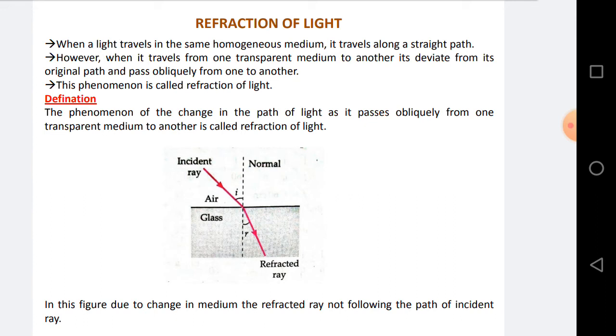This phenomenon is called refraction of light. Definition: the phenomenon of the change in the path of light as it passes obliquely from one transparent medium to another is called refraction of light.